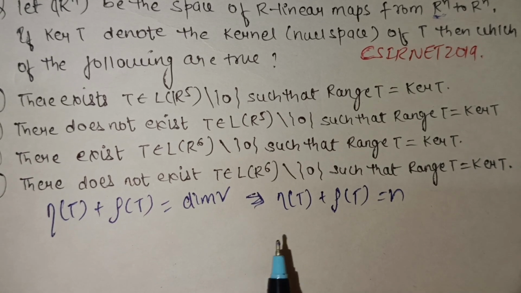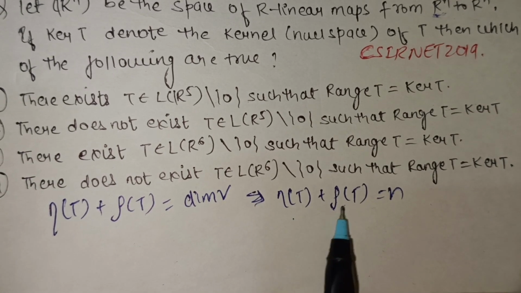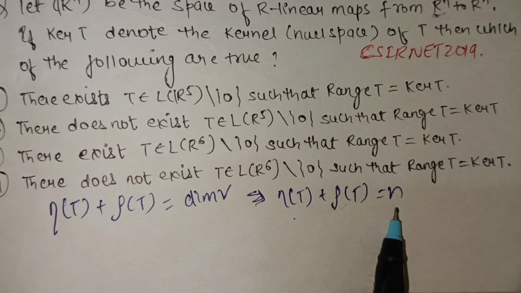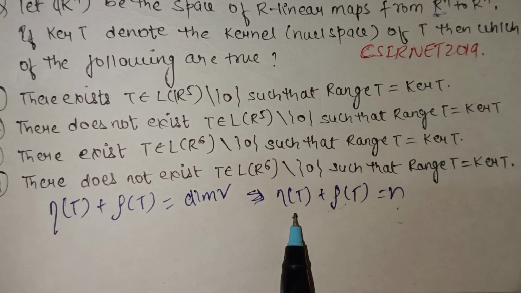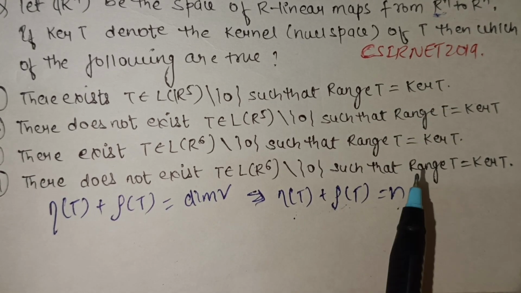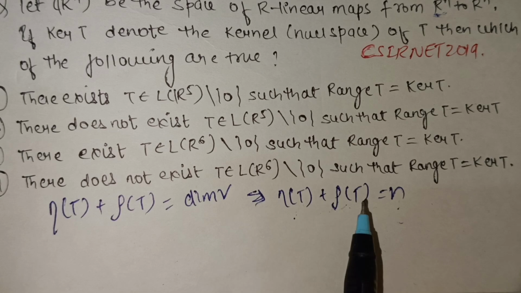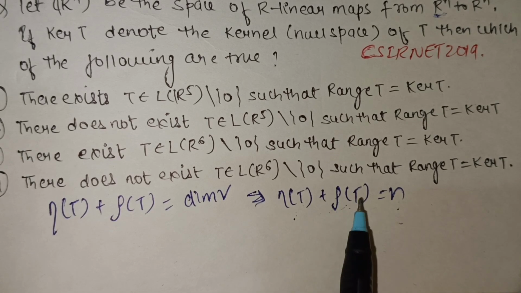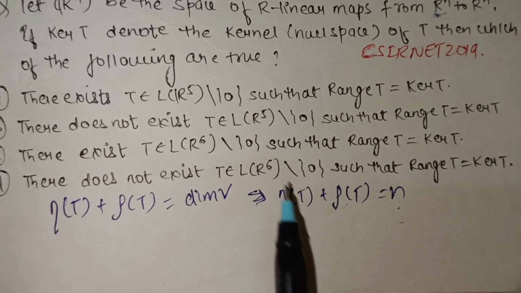So here we see that if the sum of these is equal to the dimension, then rank and nullity can be equal only if both have the same dimension, and it is possible when n is even.